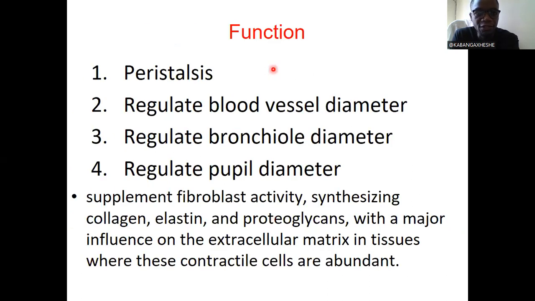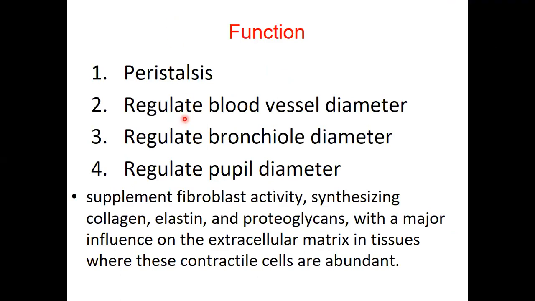So in terms of function, smooth muscles are there for peristalsis. This is onward propagation of contents of tubes and hollow structures of the body. For example, in the digestive system, we have cavities like the stomach. Then we have tubes like the small and large intestine, esophagus. All those undergo peristalsis. Ureters undergo peristalsis and move urine towards the bladder.